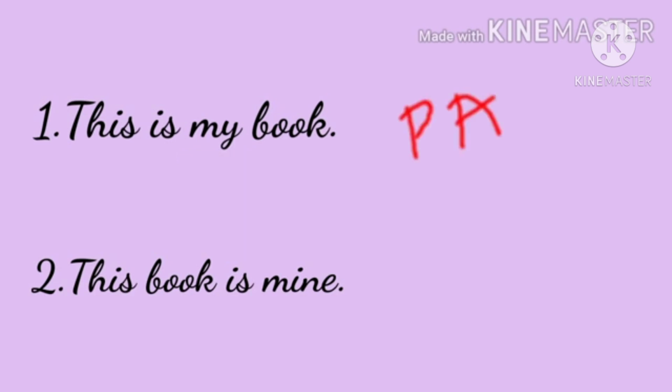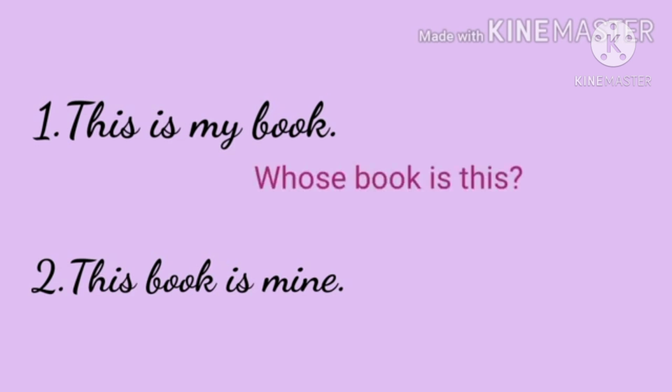Then, how can we identify possessive adjective and a possessive pronoun from a sentence? Take first example. This is my book. Ask a question to this sentence, using whose. Whose book is this?